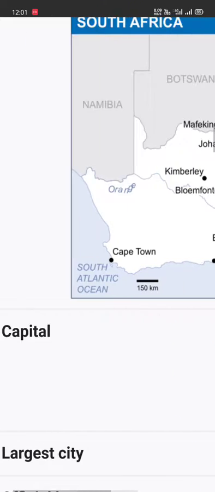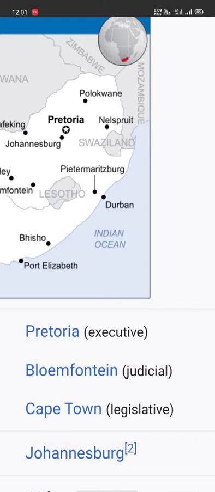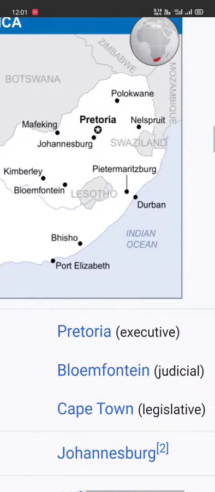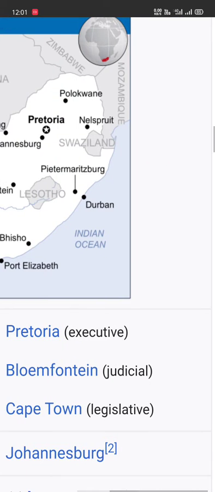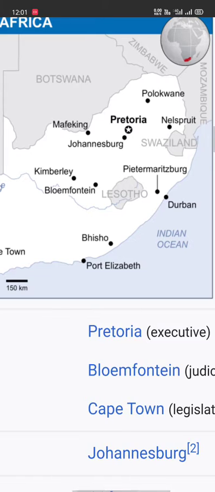But in case of South Africa, there are executive, judicial, and legislative capitals. The executive capital is Pretoria, the judicial capital, I think for court related or legal matters, is Bloemfontein, and the legislative capital is Cape Town. We are familiar with Cape Town and Pretoria.